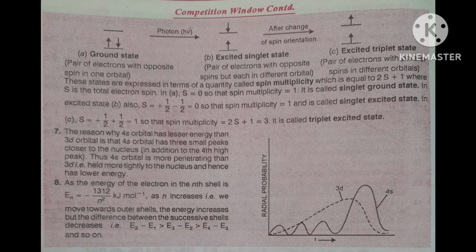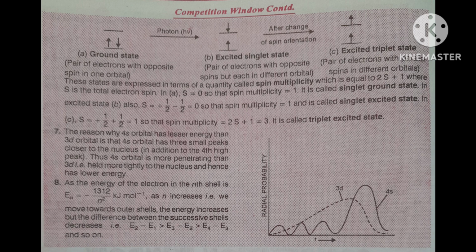Fourth, I told you there are 3 small peaks in 4s, closer to the nucleus. Then automatically they will be very close. The nucleus is positively charged, so when they are close it will attract fast. And the fourth peak is high.